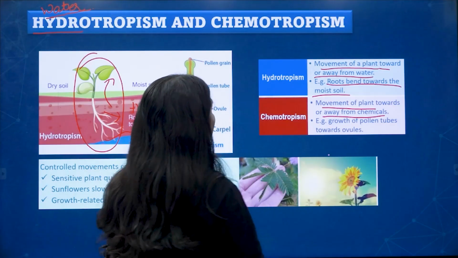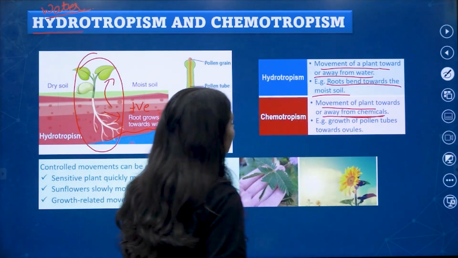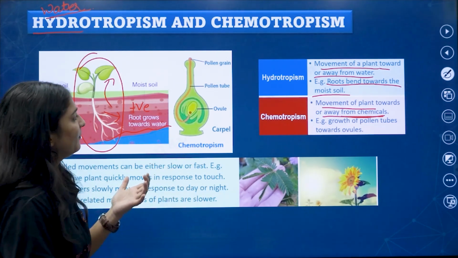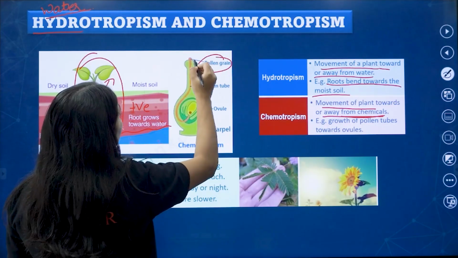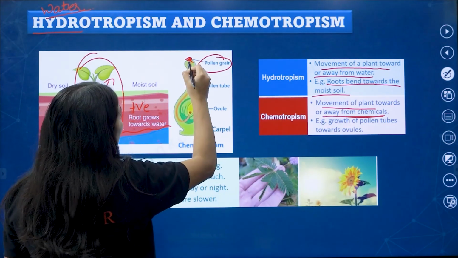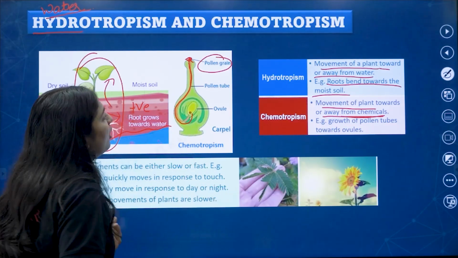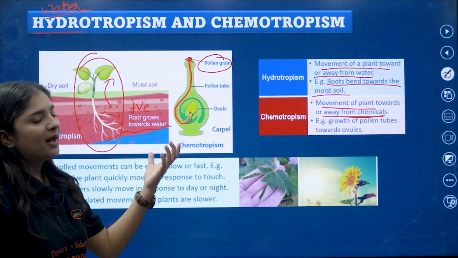So the movement of plants towards or away from chemicals. When you take a female reproductive structure of a plant, you will be having a certain chemical for the growth of the pollen grain. This is the pollen grain. The pollen grains come towards the pollen tube and it goes inside the ovule.